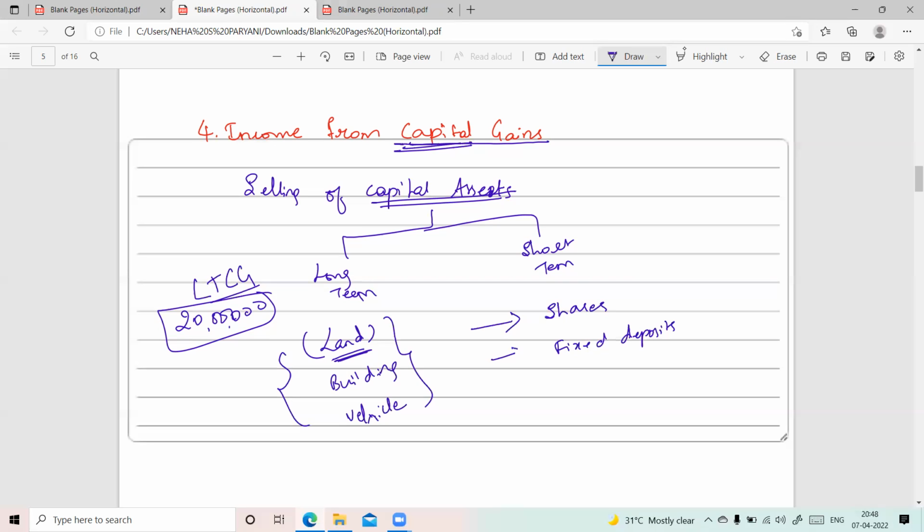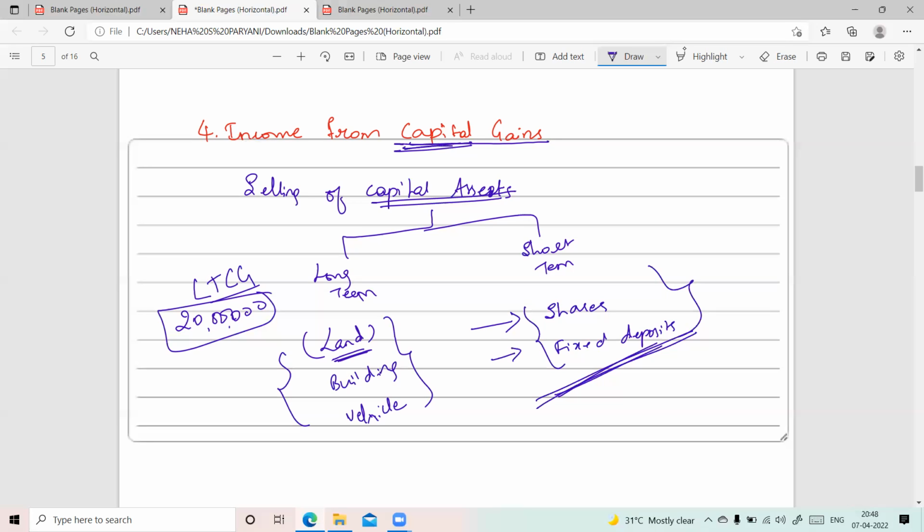And if his fixed deposits are maturing within 1 year, if he is taking FDs for 3 months, 6 months, 9 months, or a year, then they will be called short-term assets. And if a person is getting any income out of selling these assets, that will be called short-term capital gains.